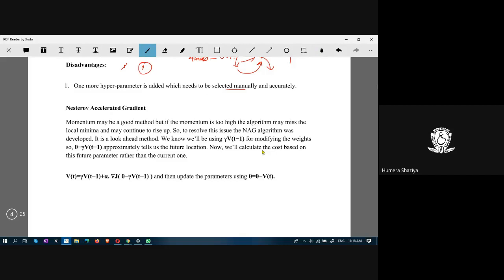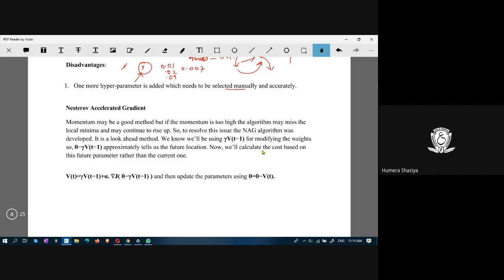This again has to be experimented. You start with 0.01, for instance, assume. You see that the results are not good. You may change it to 0.02 or 0.09 or 0.007. Like that, you have to experiment.